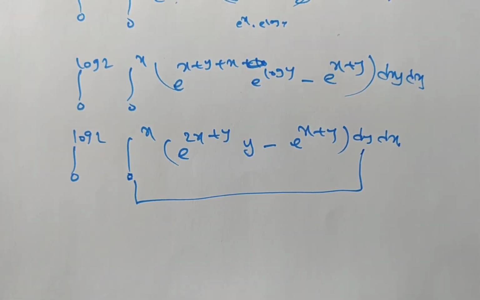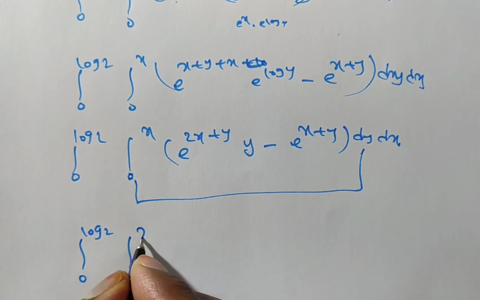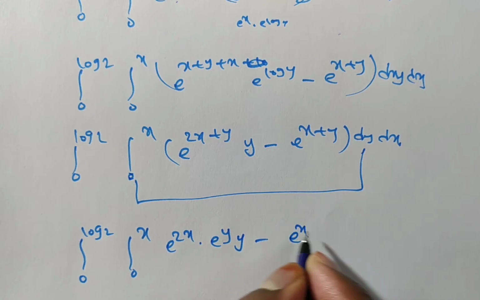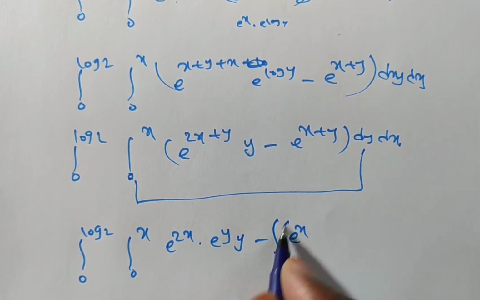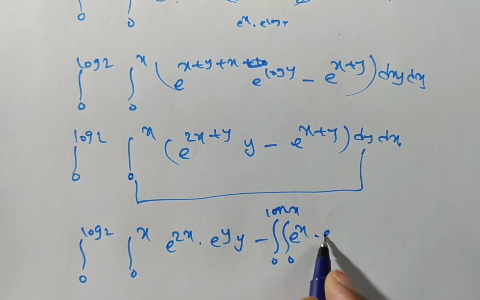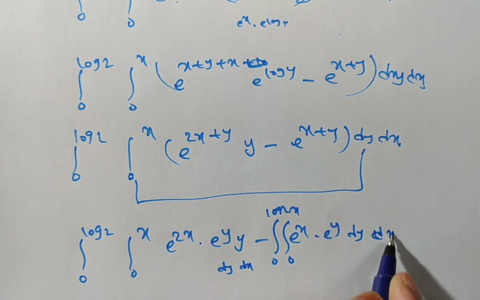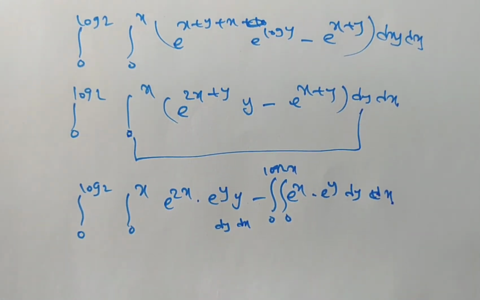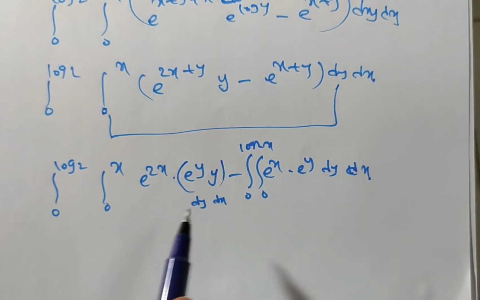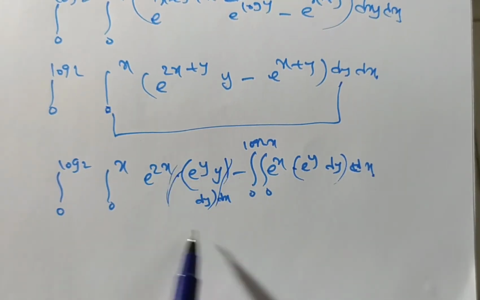So now I am separating e to the power of x terms. Like you see integral 0 to x, e to the power of 2x into e to the power of y into y minus e power x into, this is if I separated, then double integral, one is 0 to log 2 and the one is 0 to x, e to the power of x into e to the power of y dy dx. Sorry, dy dx. Now I have to evaluate this one, right? I can give a bracket here. You see this e power y into y one bracket and e power y dy I can do first. Okay, later whole bracket I can give like this.